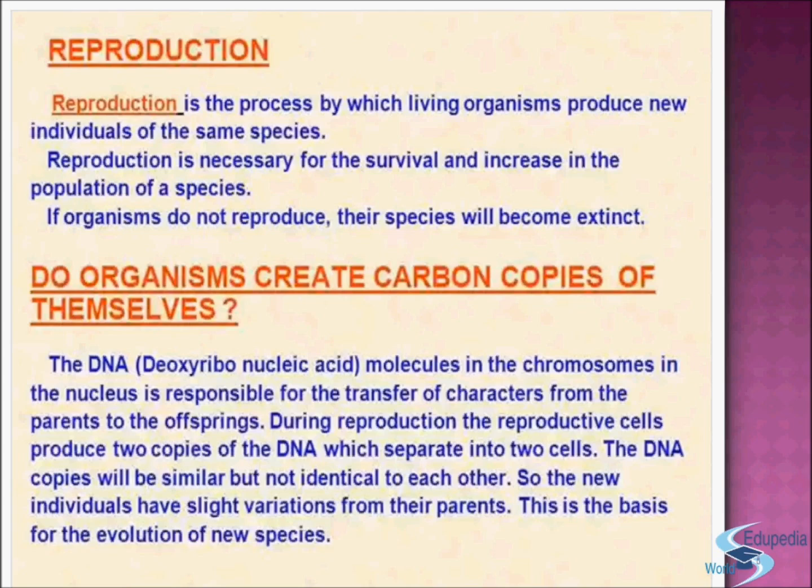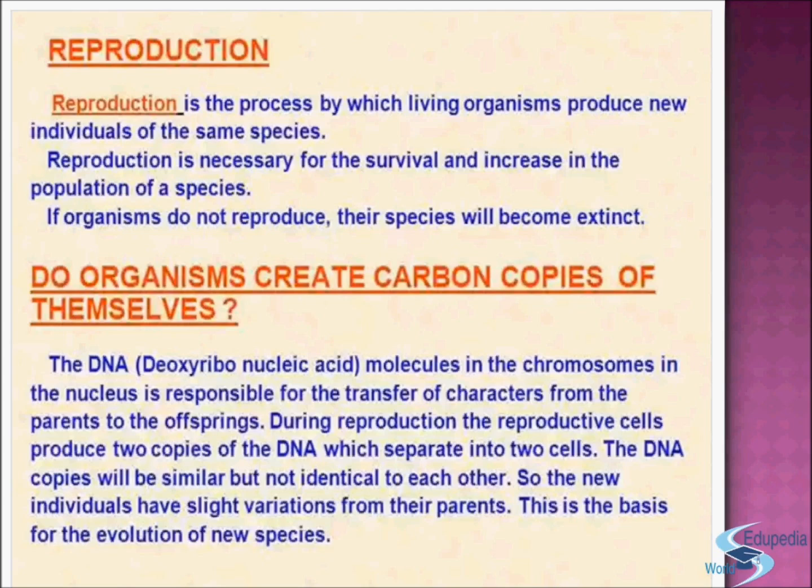During reproduction, the reproductive cell produces two copies of DNA which separate into two cells. So, the DNA copies will be similar but not identical to each other.